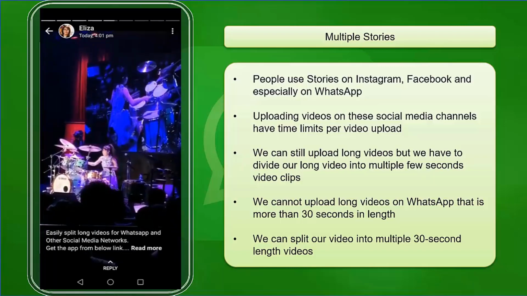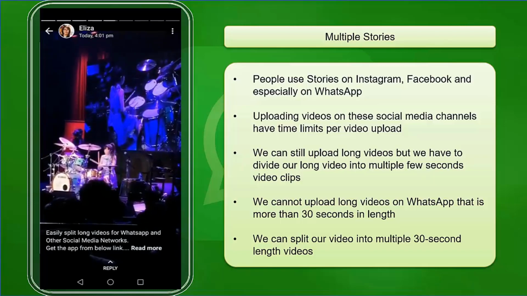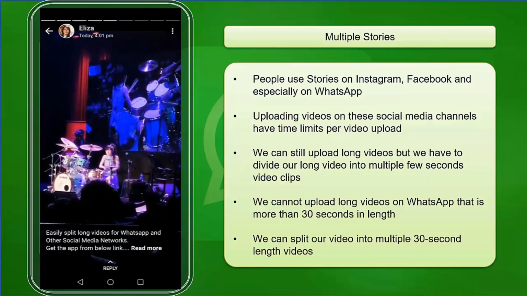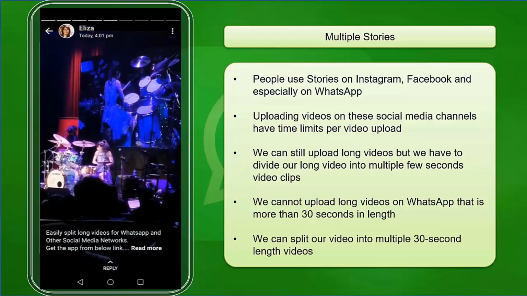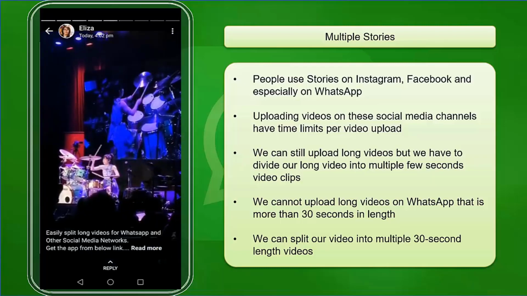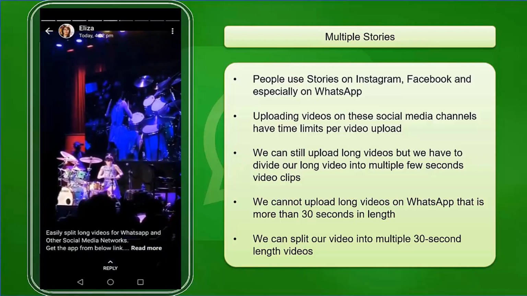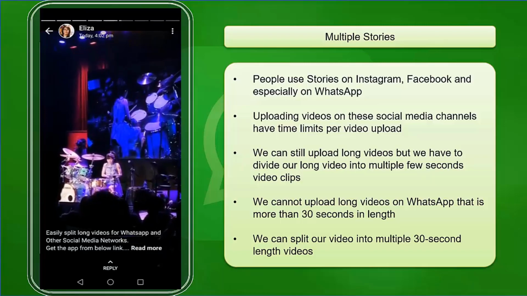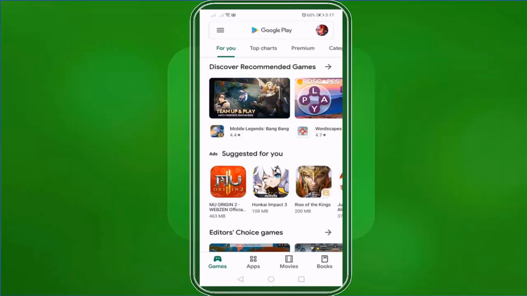Since we cannot upload long videos on WhatsApp that is more than 30 seconds in length, what we can do is split our long video into multiple 30-second length videos and share them as a WhatsApp story. There are mobile video splitter apps that are free to download for Android and iOS phones.